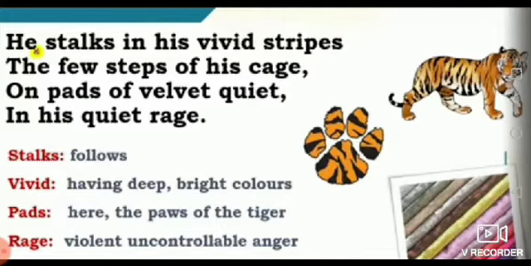Let's see the typical words. Stalks means here follows, and vivid means here having deep or bright colors, as you can see in the given picture of the tiger. And pads means here the paws of the tiger, as also given in the pic of the paw of a tiger. Rage means here violent, uncontrollable anger. We can say here the extreme anger, the extreme rage.